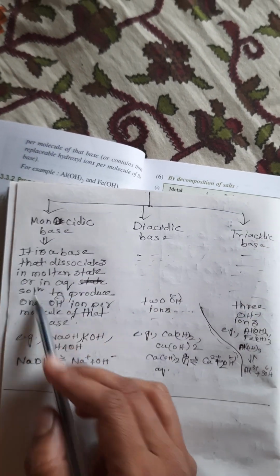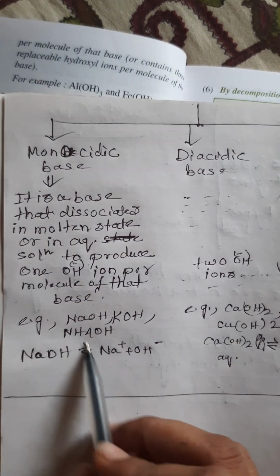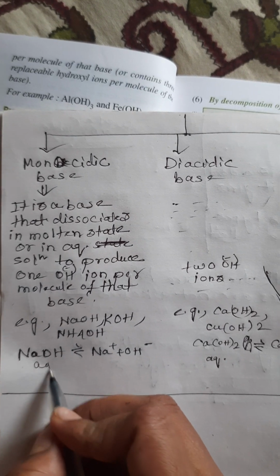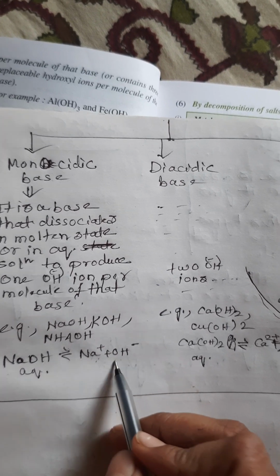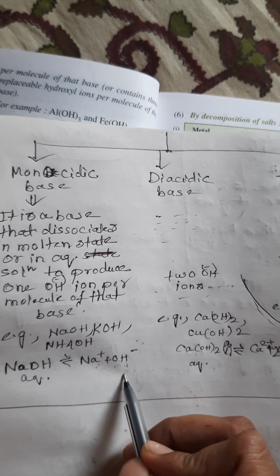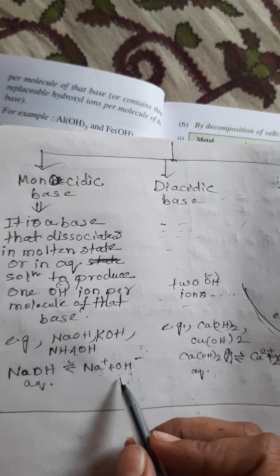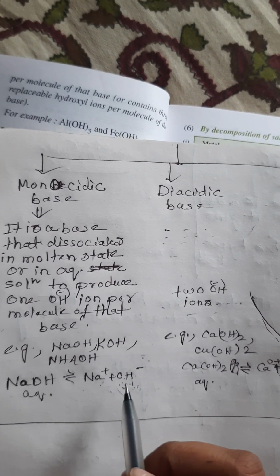See, monoacidic base, first of all, see the example. NaOH, when it dissociates in its aqueous state or molten state, gives one sodium ion and only one OH minus ion, that means only one hydroxyl ion. So when it gives only one hydroxyl ion, we can say this is a monoacidic base.